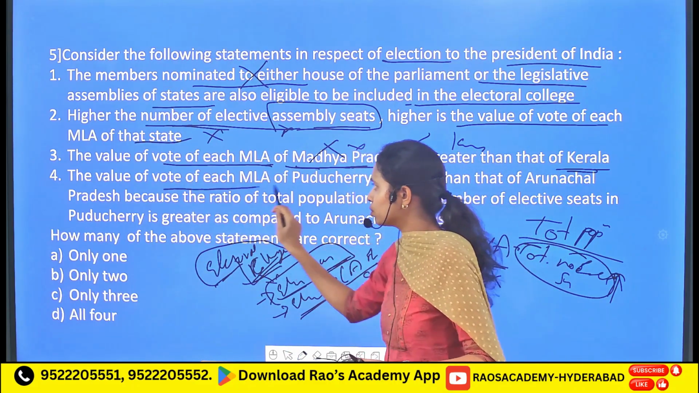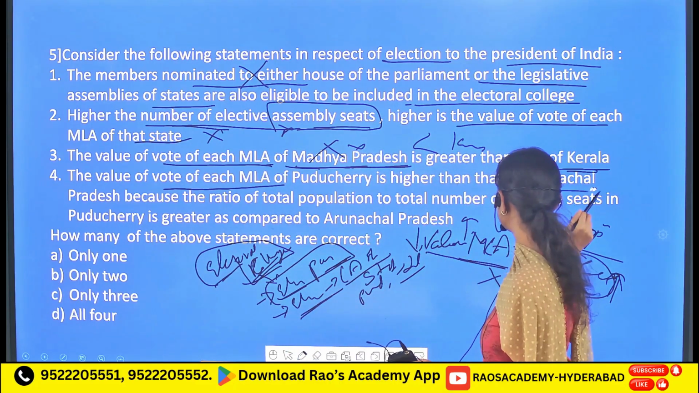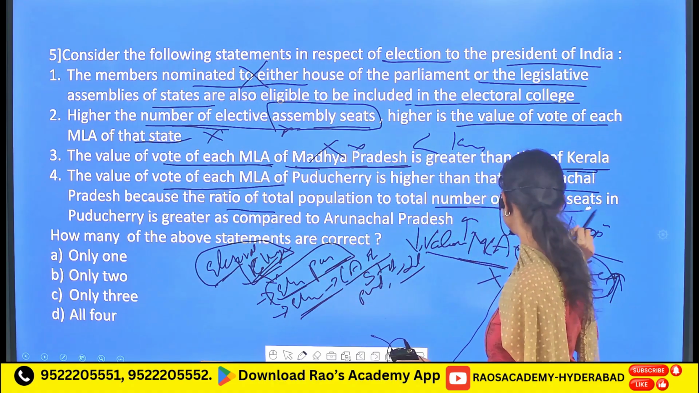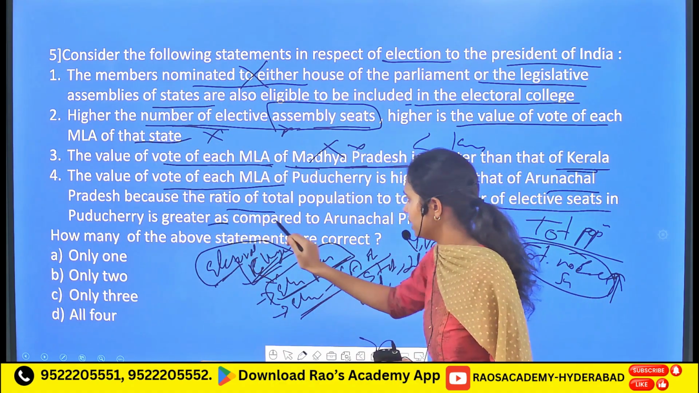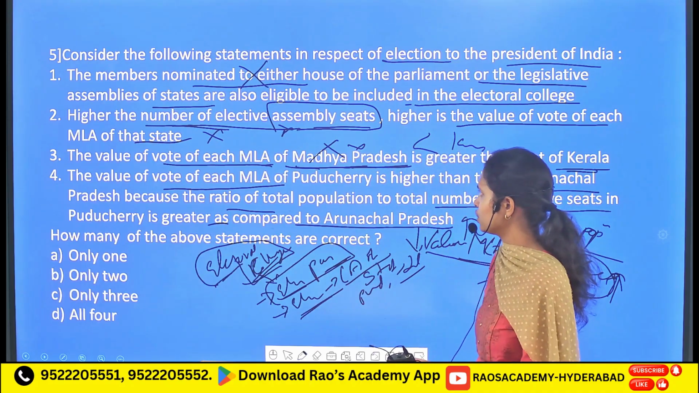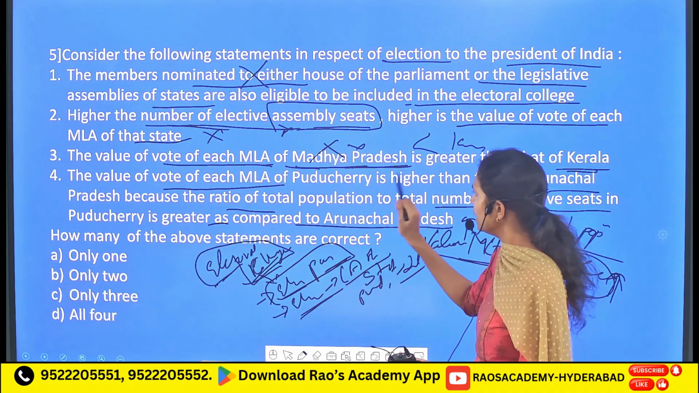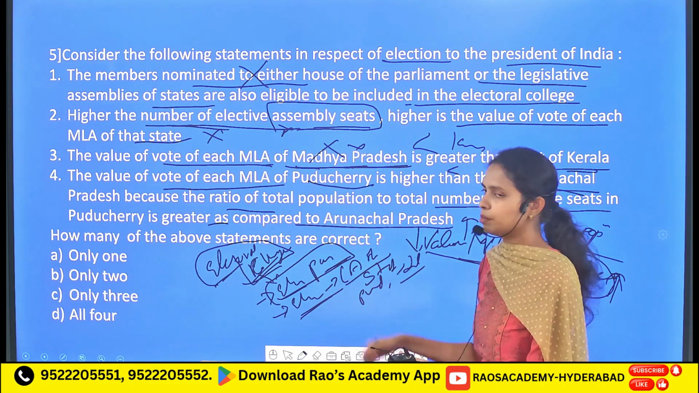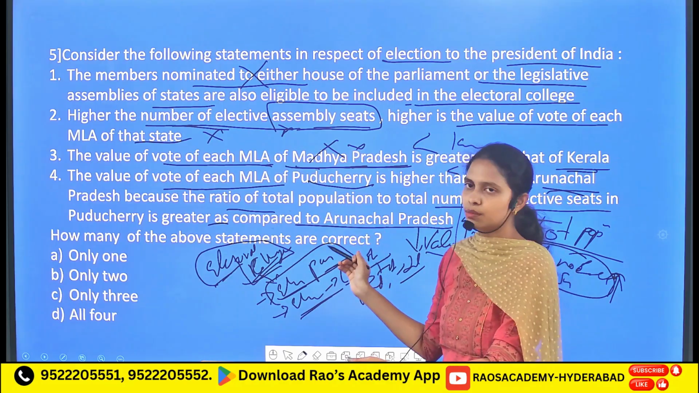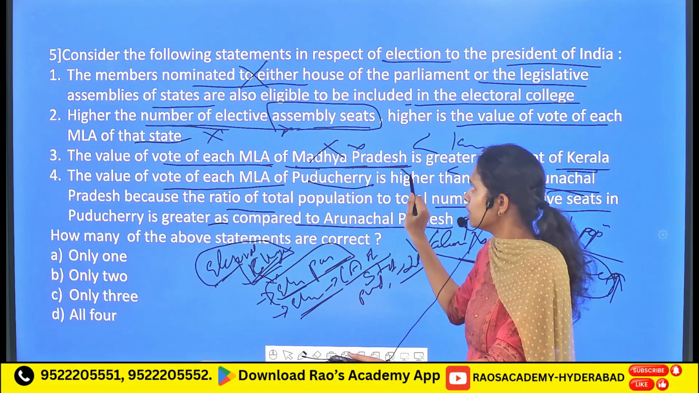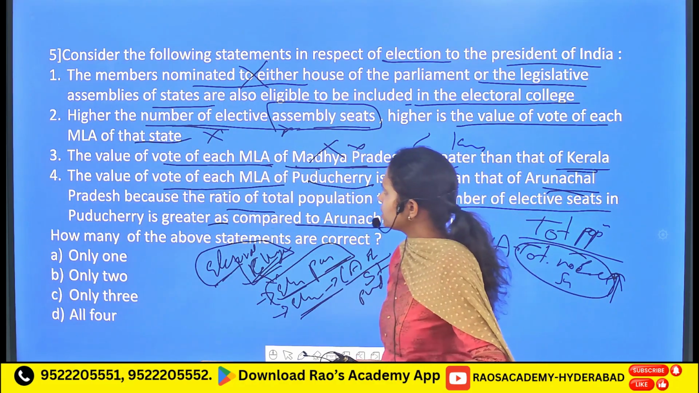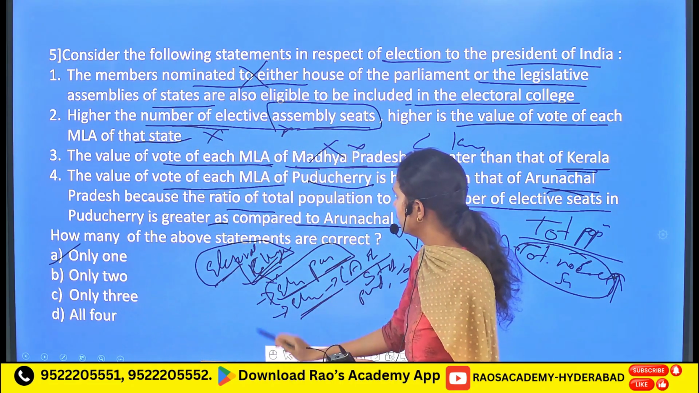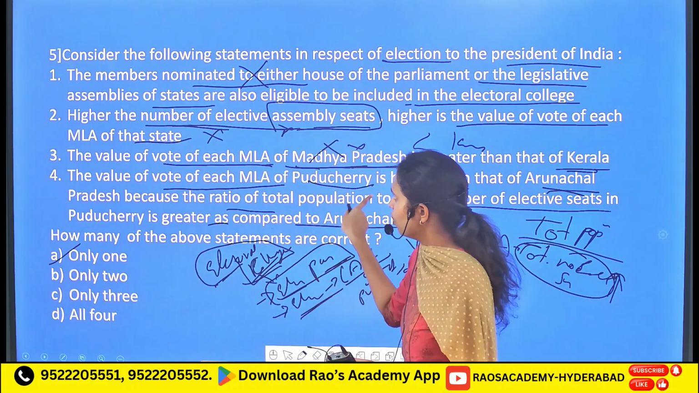Followed by, the value of vote of each MLA of Puducherry is higher than that of Arunachal Pradesh, because the ratio of the total population to the total number of elected seats in Puducherry is greater as compared to that of Arunachal Pradesh. It is also an incorrect statement. It is because Arunachal Pradesh itself has a greater population than Puducherry, but it has been given that Puducherry has the greater population than Arunachal Pradesh. So here only one statement is a correct one. That is that one.